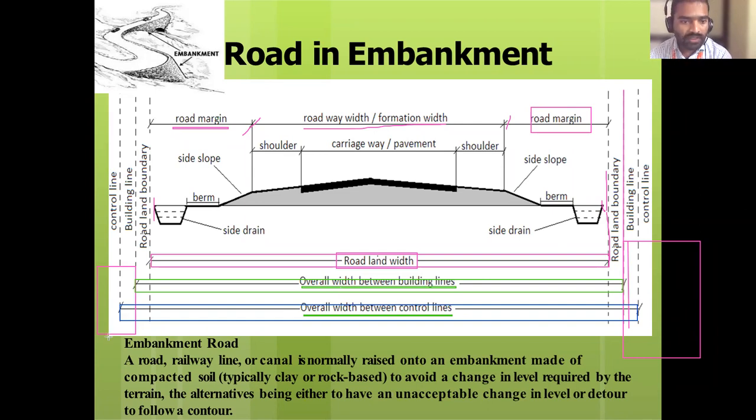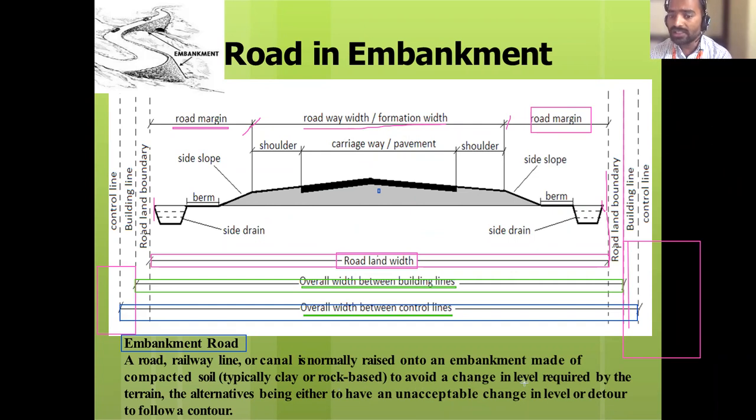Okay. There is one term, embankment roads. What is this embankment road? Whatever we have seen, there is a definition. A road or railway line or canal is normally raised onto an embankment made of compacted soil, typically clay or rock based. So the entire material here is maybe typically clay material or it is rock based.